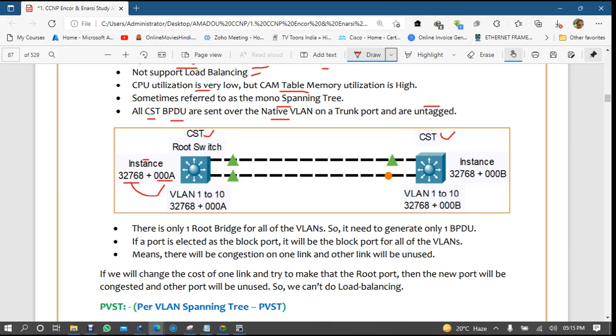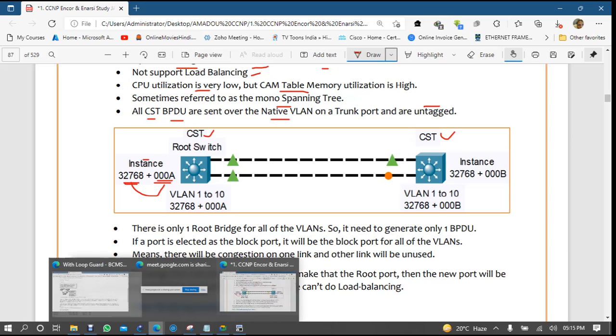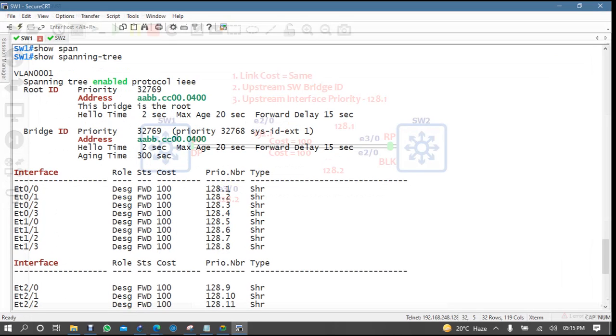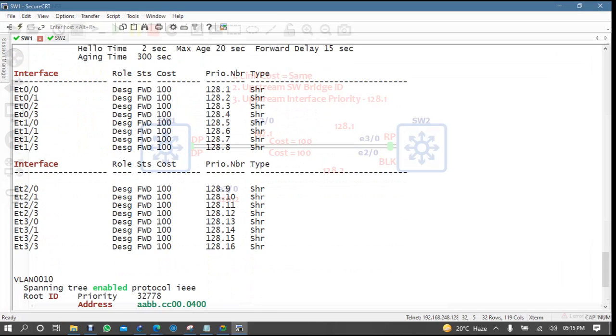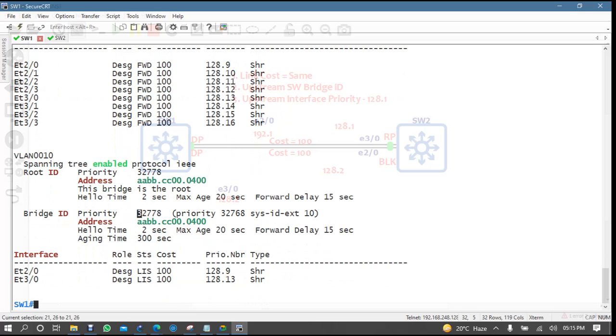But in PVST, PVST plus, and RSTP, they compare this priority plus VLAN ID plus MAC address. So if you come here, see here, VLAN 1 is 32769. Are you understanding? But see, VLAN 10 is 32778. Why do you think they added the VLAN 10?